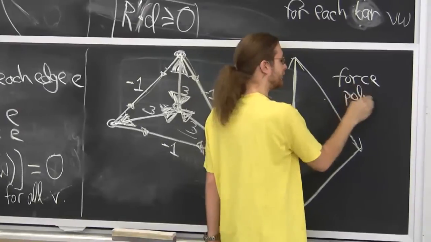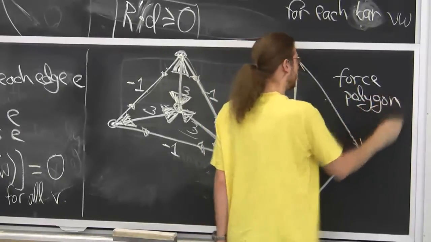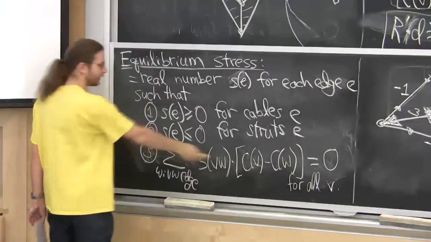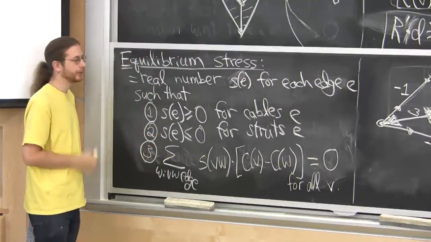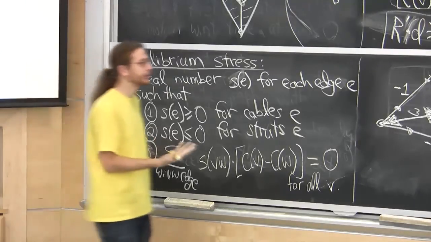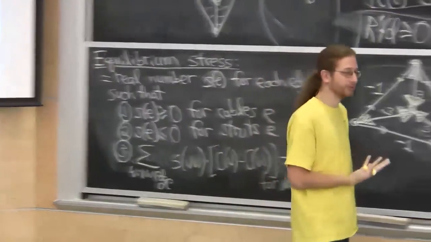So you can just check this. It's a geometric condition, if you will, that each vertex is stationary. That is the notion of being in equilibrium. And this is just the algebra to write that down. Now, what the heck does this thing mean intuitively? If your linkage, if your tensegrity is going to be rigid,